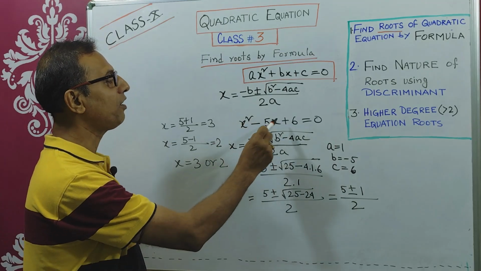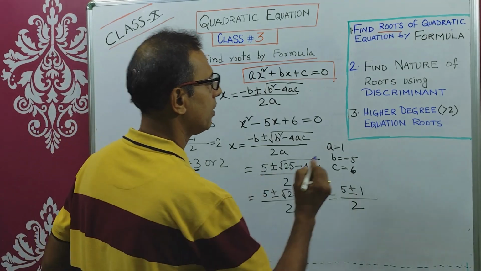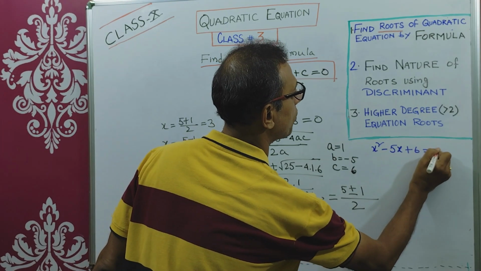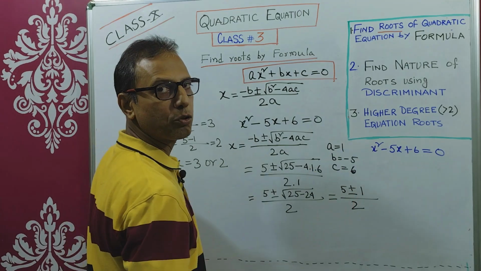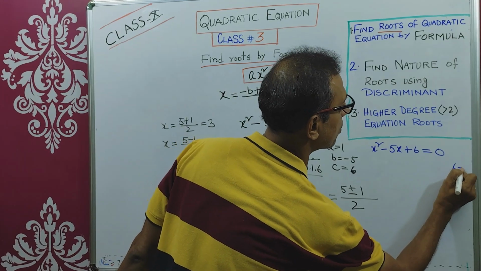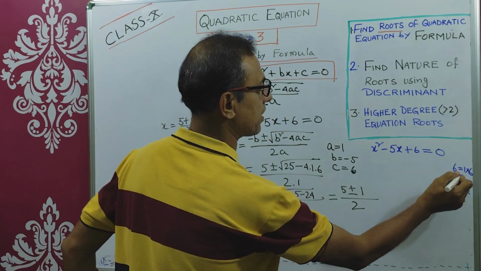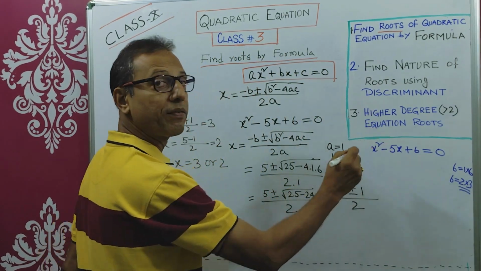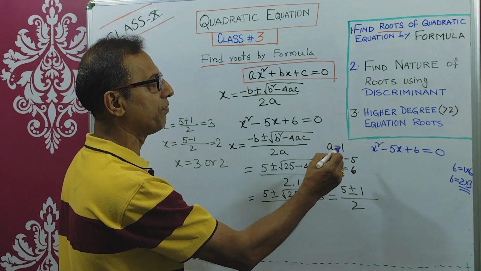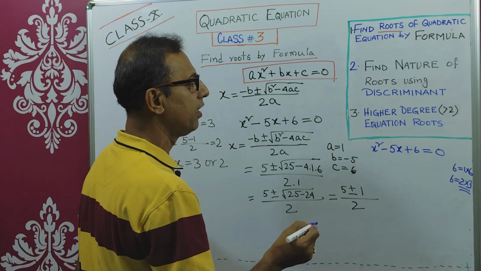No, because you can do it easily using factorization. How can you do it using factorization? x square minus 5x plus 6 equals 0. The factors of 6 are 1 into 6 and 2 into 3. So these factors we will utilize, because 1 and 6 you cannot utilize here. I have explained thoroughly in my second class how to do the factorization, so you can look into the given link in the description section below. I have explained it very clearly.